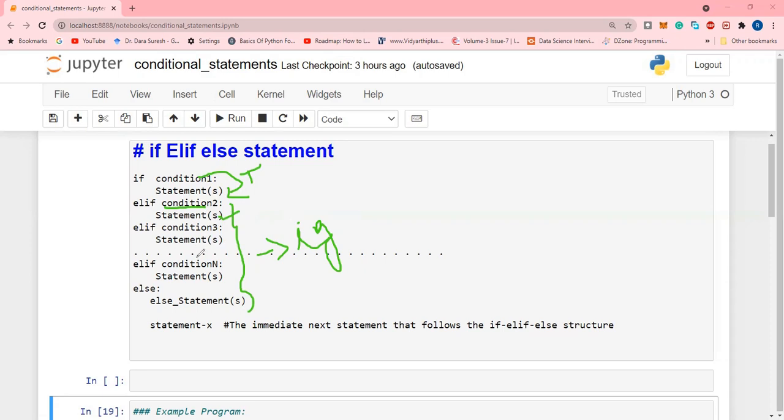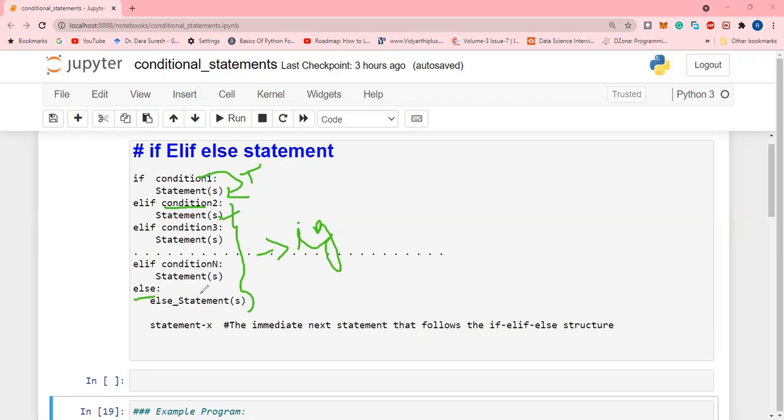So this process will continue up to condition n. If even condition n becomes false, then the else part will be executed. When condition n becomes true, the statements are executed, and the else part will be ignored.